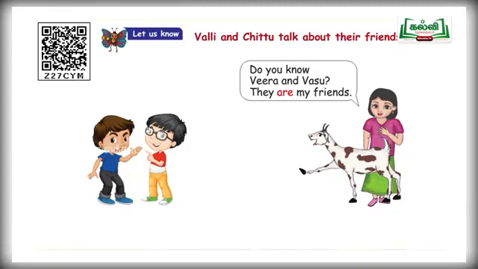So here there are two boys standing, isn't it, children? So it is a plural pronoun. They is a plural pronoun. So after they, what you supposed to use? Are. A-R-E, are. They are my friends.